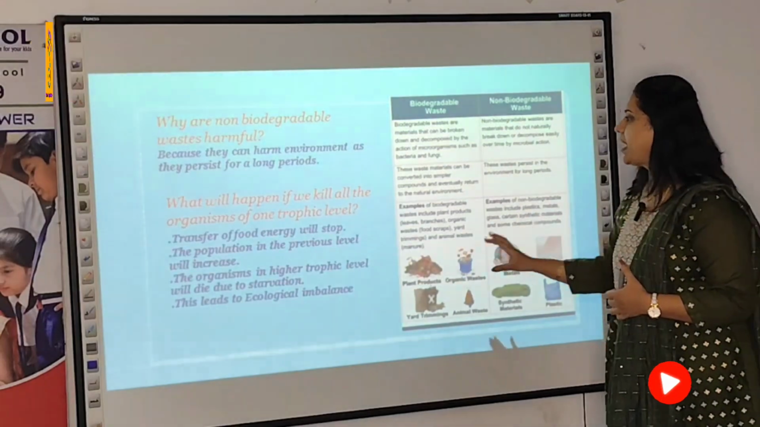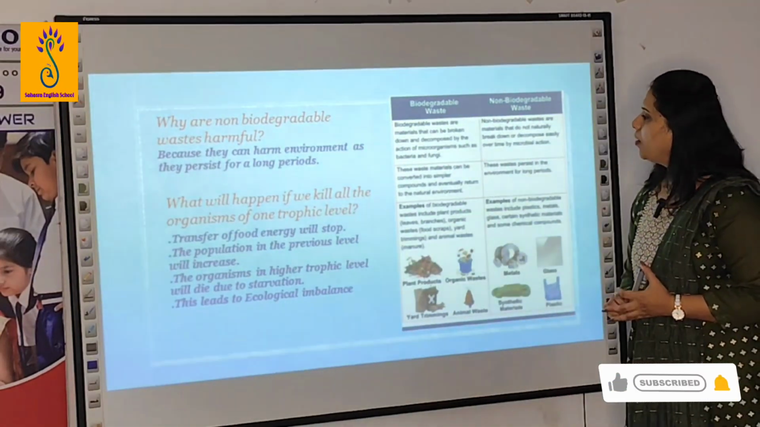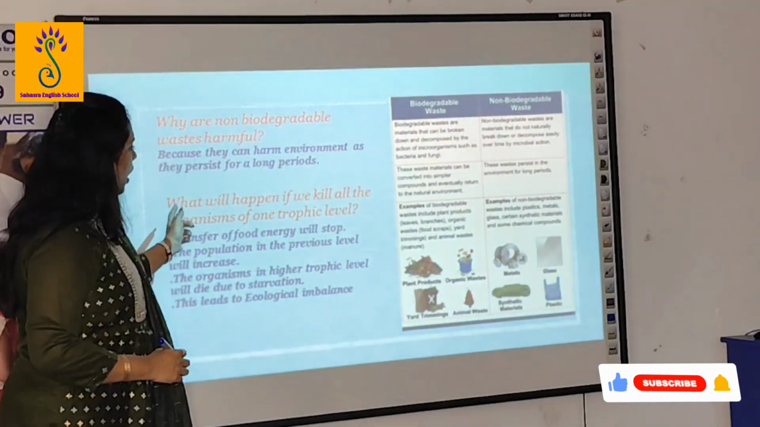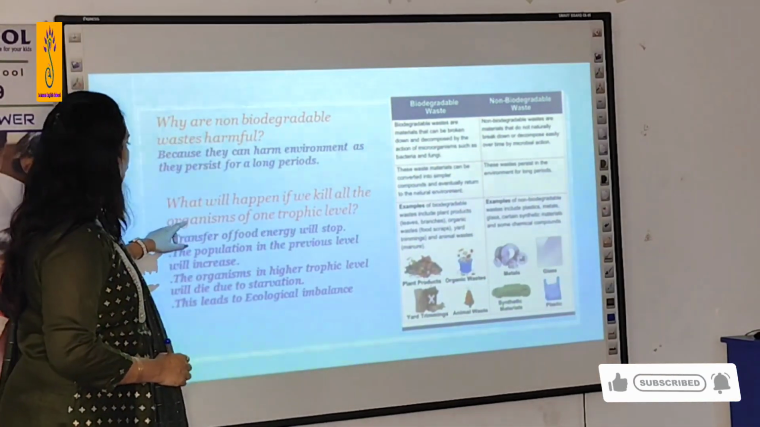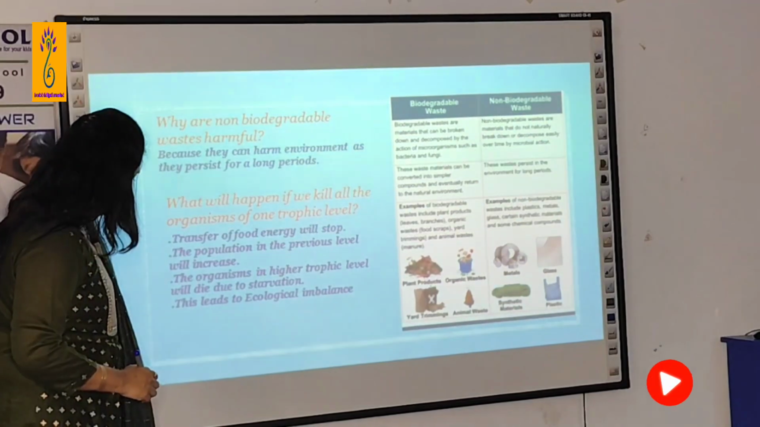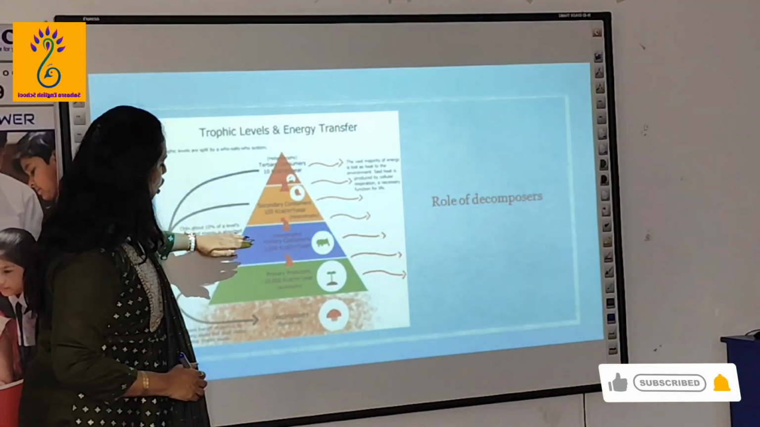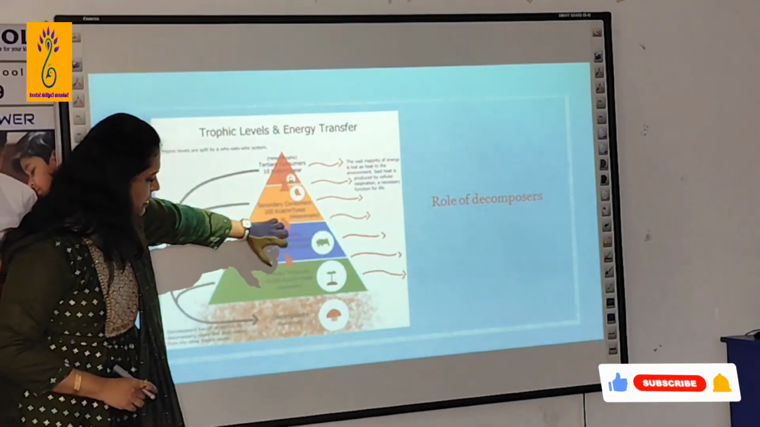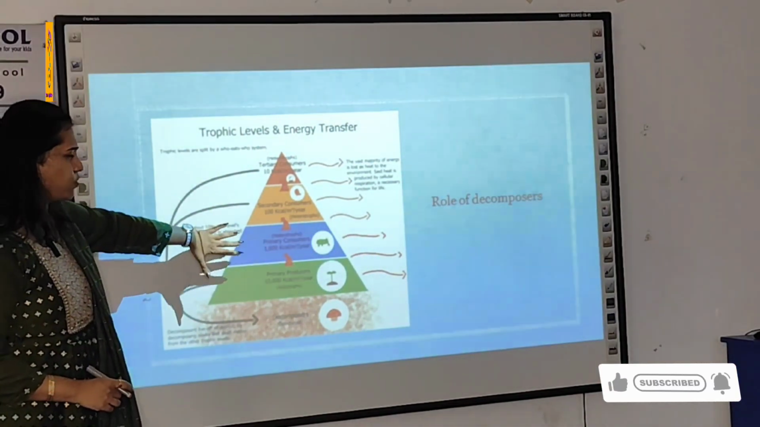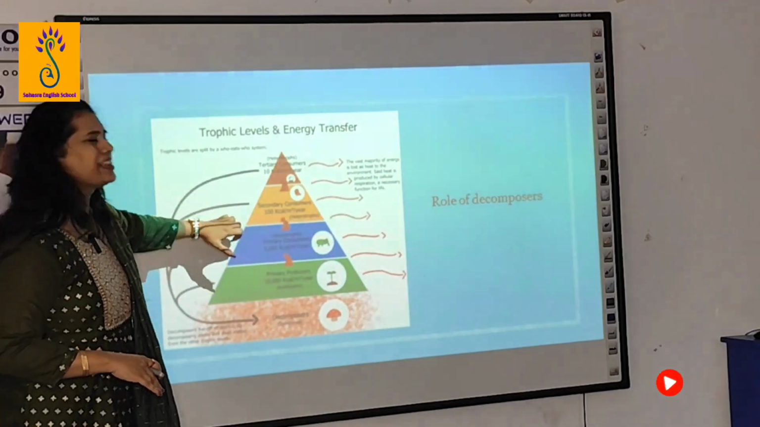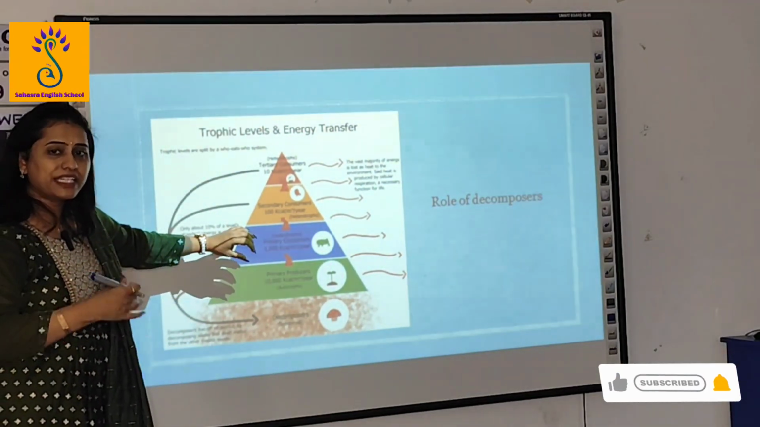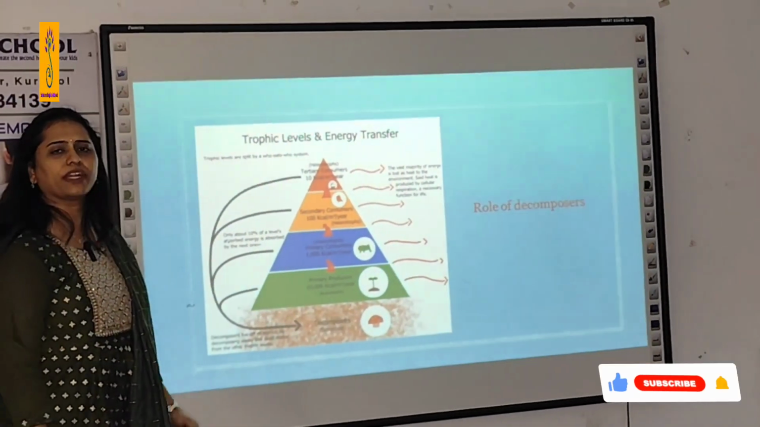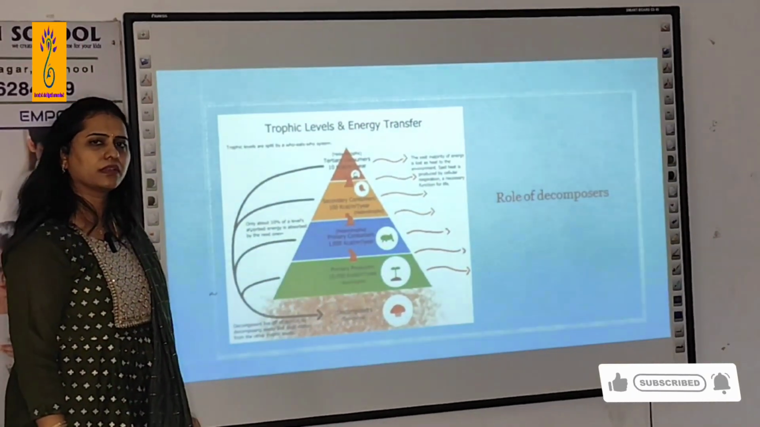Okay. Now, one question about the trophic levels again, I forgot to ask this question. What will happen if we kill all organisms at one trophic level? We'll check this. If at all we remove this trophic level, we kill all organisms present in the trophic level, like herbivores, all the cattle, deer, elephants, all are taken out. What is going to happen?